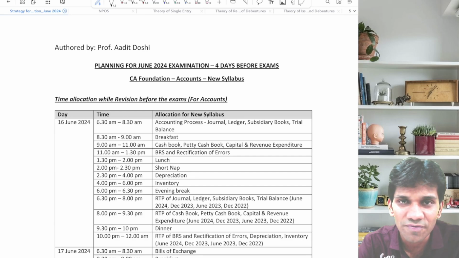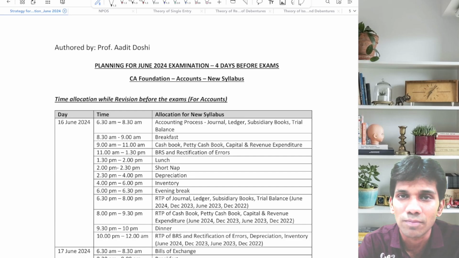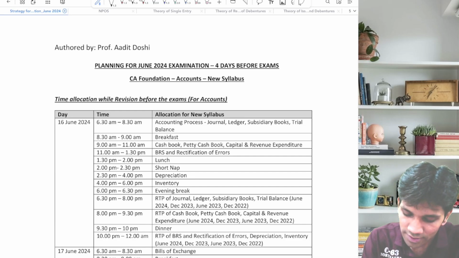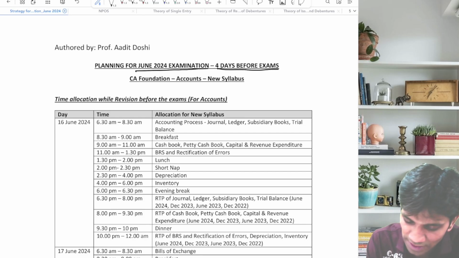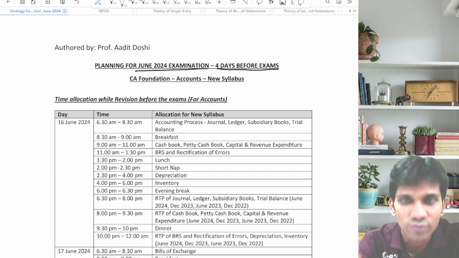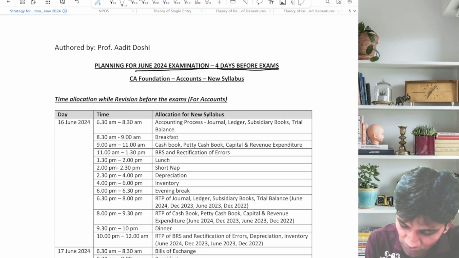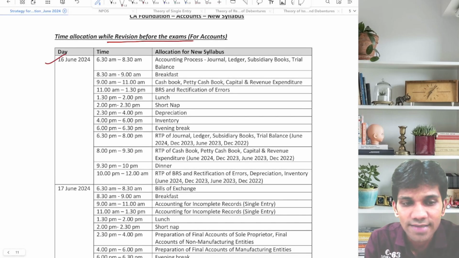I've taken lots of efforts so that you get the benefits, and if you are benefited, I'm the happiest person. Let's start. So first of all, I've done planning for the June 2024 examination, 4 days before the exam. 4 days before the exam means it will start from 16th of June. So, time allocation while revising before the examination. 16 June, your day starts.